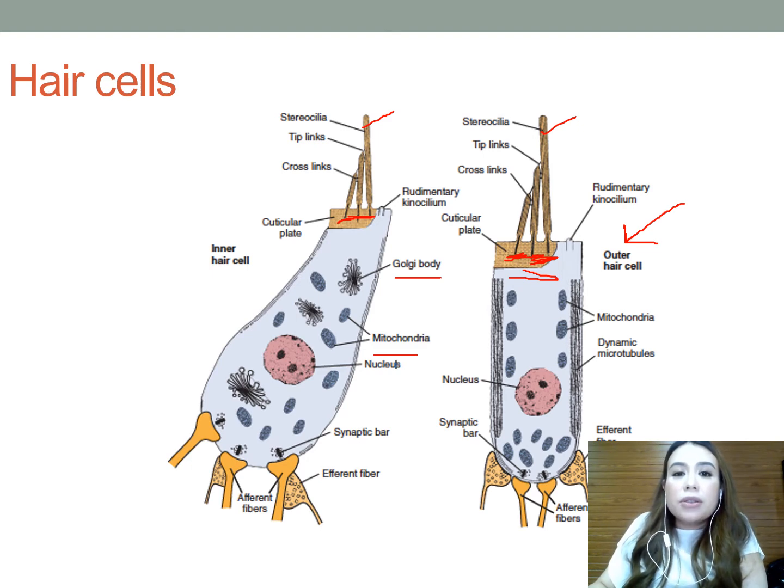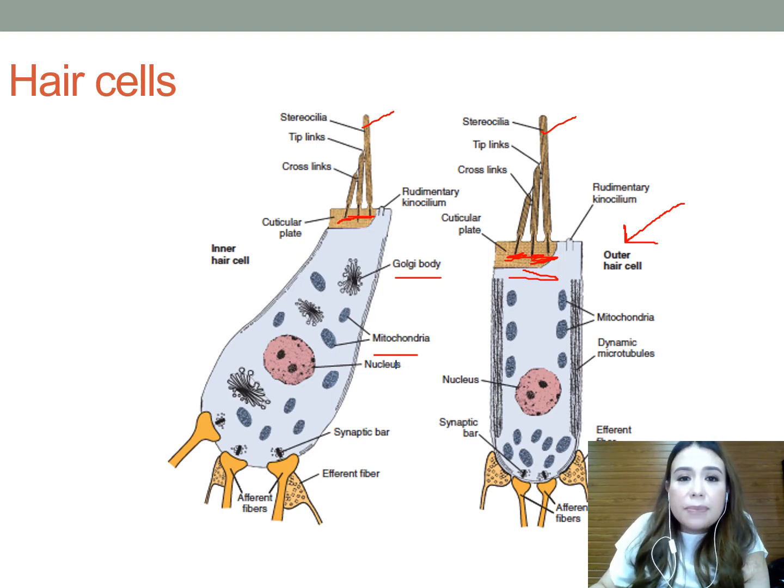For the uncrossed olivocochlear bundle, the LSO, or your lateral superior olive, projects many small diameter unmyelinated efferent fibers to the ipsilateral inner hair cells, where they synapse with the afferent fibers. The MSO projects fewer myelinated fibers ipsilaterally that synapse directly on the outer hair cells.